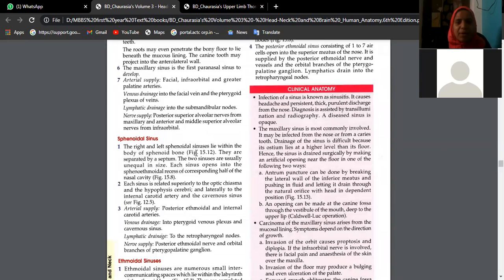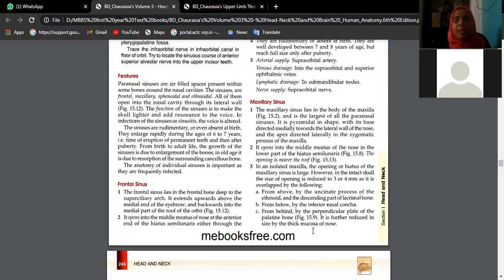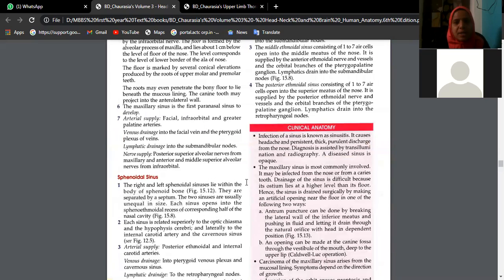Sphenoidal: right and left sphenoidal sinuses lie within the body of the sphenoid bone. They are separated by a septum. In the living body, when you see live, you may or may not, but usually it is also paired. A septum is there and the two sinuses are unequal in size. Each of them opens just above the superior meatus, like the sphenoethmoidal recess. Again, check nearby arteries, beta. Ethmoidal are three in number: anterior, middle and posterior ethmoid. Okay, so all these are paranasal air sinuses.